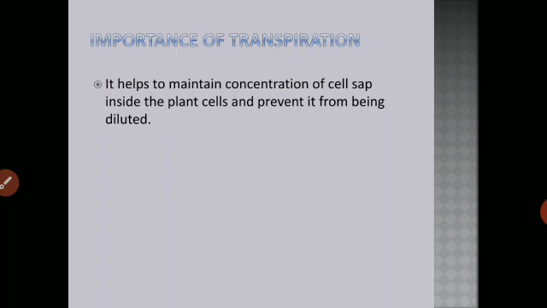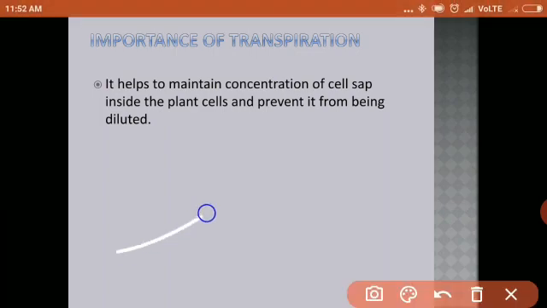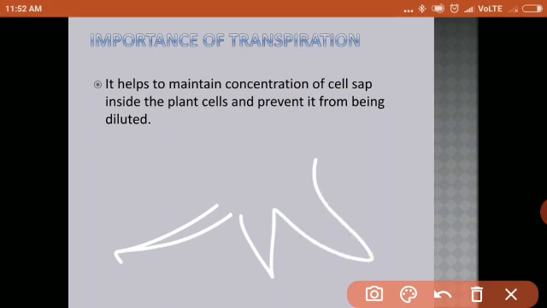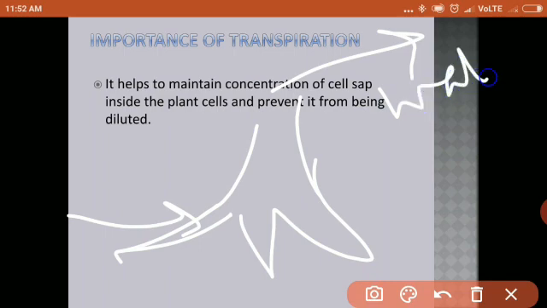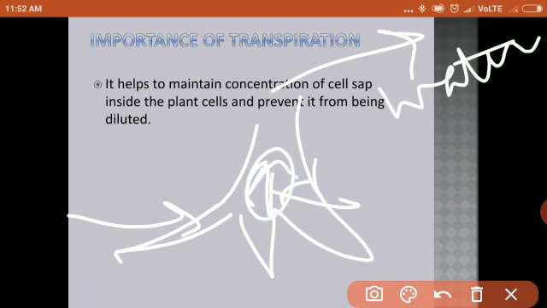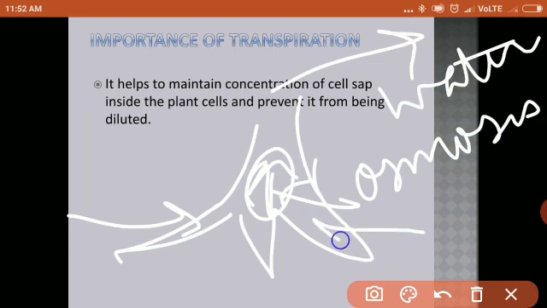The roots of the plant continuously absorb water from the soil. These are the roots, for example, continuously absorbing water from the soil. If the plant does not lose the excess water, then what will happen? The amount of water in the cells will be more. How? Remember what we studied about absorption of water? It occurs because of osmosis, and water will be absorbed by the roots when the concentration of water is more in the soil as compared to the concentration of water in the cell sap, isn't it?